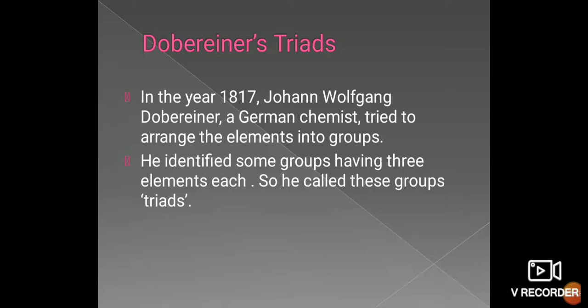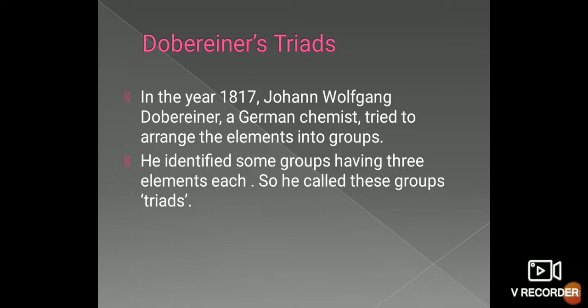In the year 1817, Johann Wolfgang Dobereiner, a German chemist, tried to arrange the elements into groups. In the year 1817 very few elements were discovered. As I have said 118, but at that time 118 elements were not discovered. He identified some groups having 3 elements each, and he arranged them in a group. Because there are 3 elements, he called it triads.